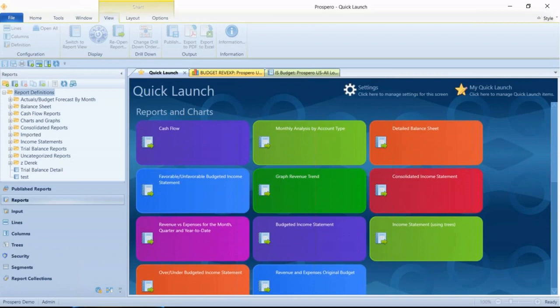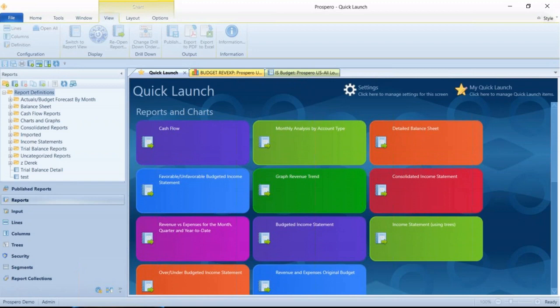And I've got on my screen Prospero already open. I've got on the right-hand side the large colorful boxes here for our quick launch window. A little bit more about that in a minute. On the left-hand side, I've got our main navigation panel.